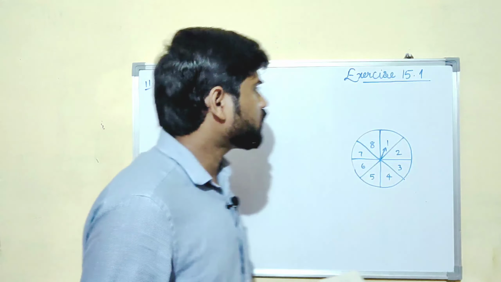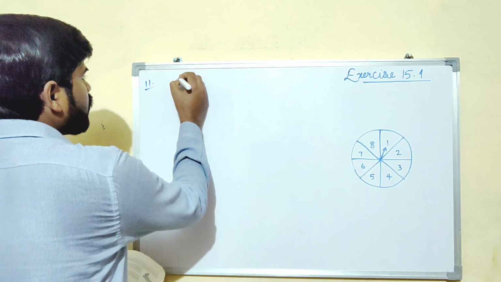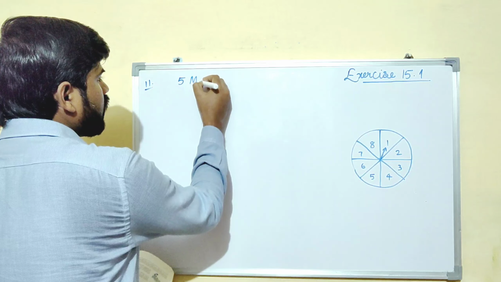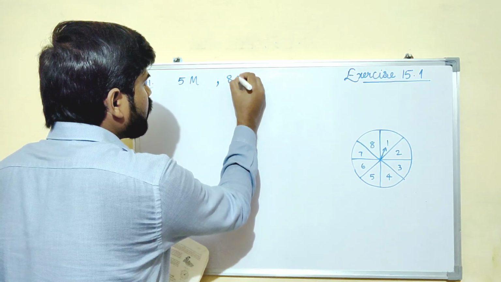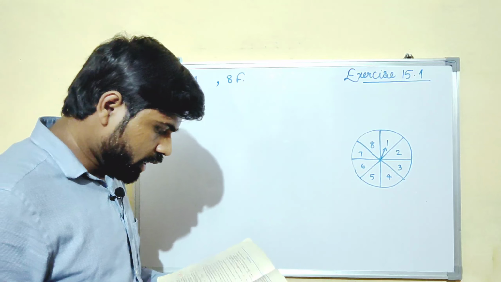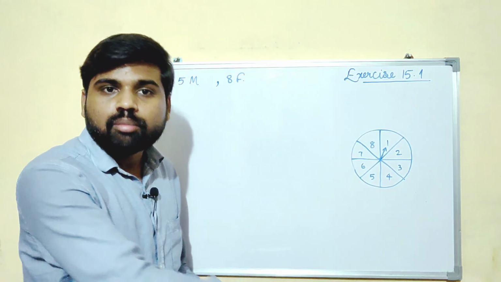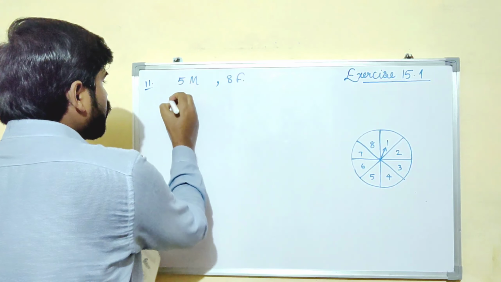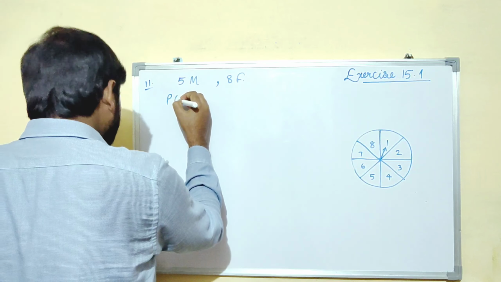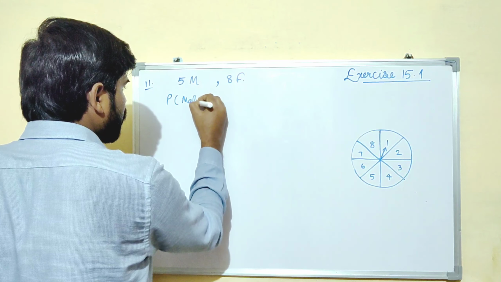Very simple. First of all, let us write how many male fish are there. There are 5 male fish and 8 female fish. Randomly Gopi has taken out a fish out of the tank. So what is the probability that it will be a male fish?